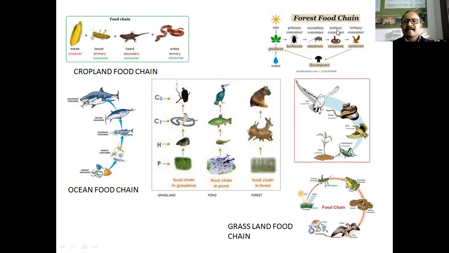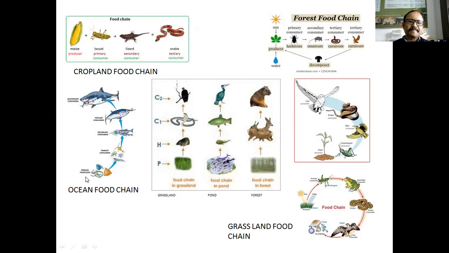Then the secondary consumer animals and tertiary consumer animals. Okay, tertiary consumer animals in the forest include the tiger, lions, etc. These animals feed on the other animals. This is the ocean food chain.